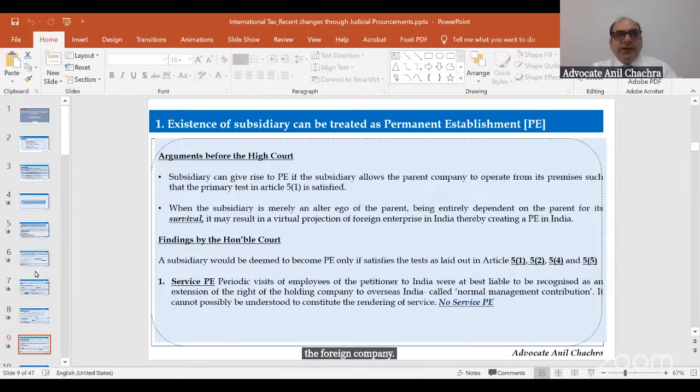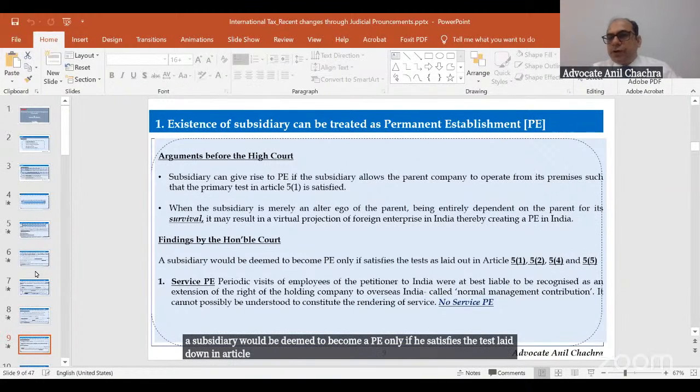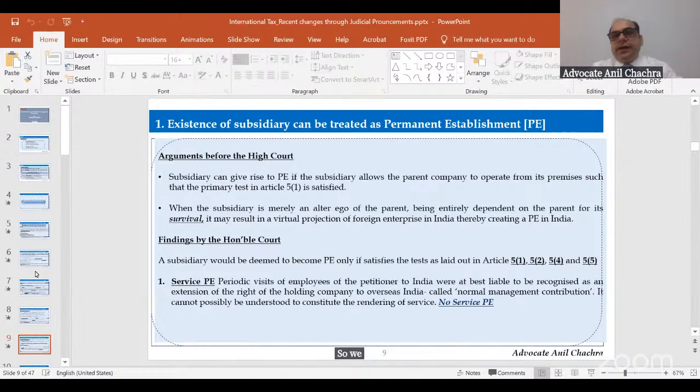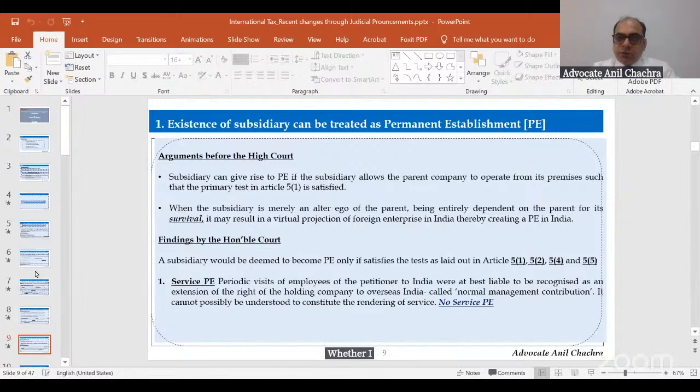So what are the findings which have been given by this Honorable High Court? The first thing, the court held that a subsidiary would be deemed to become a PE only if it satisfies the test laid down in Article 5, Clauses 1, 2, 4, and 5. That means we need to check all the criteria, whether I am falling under the fixed PE criteria, whether I am meeting the criteria of the disposal test.